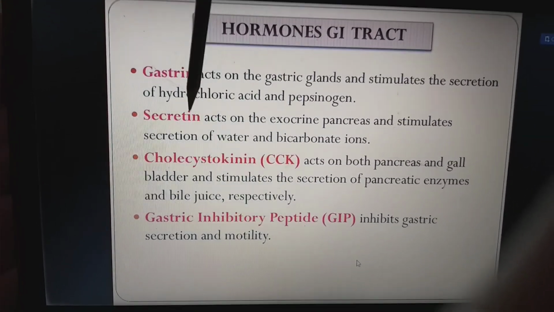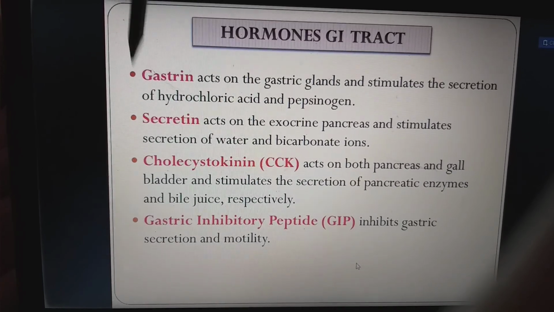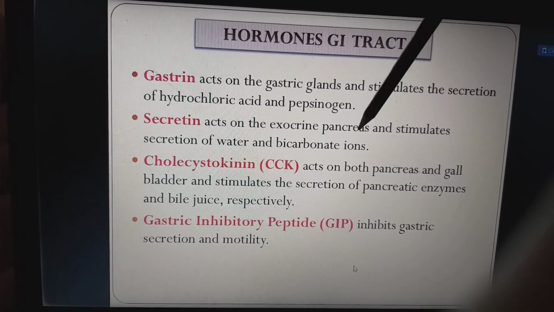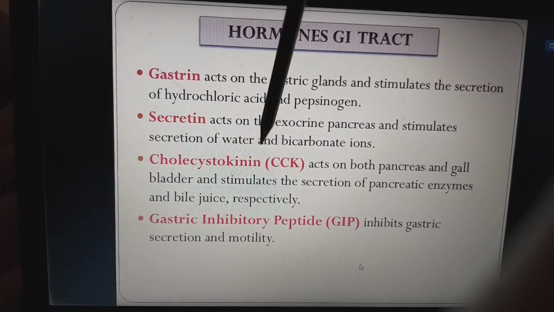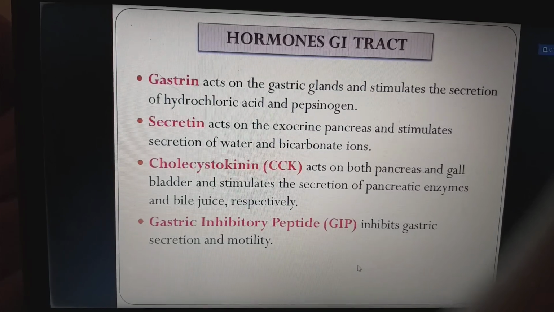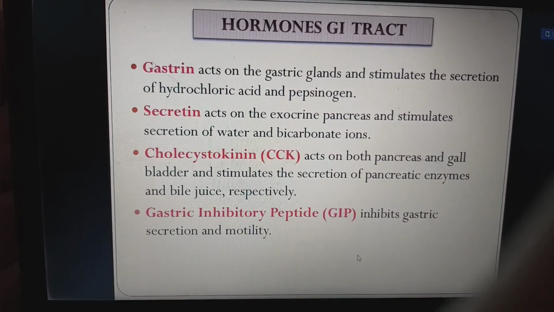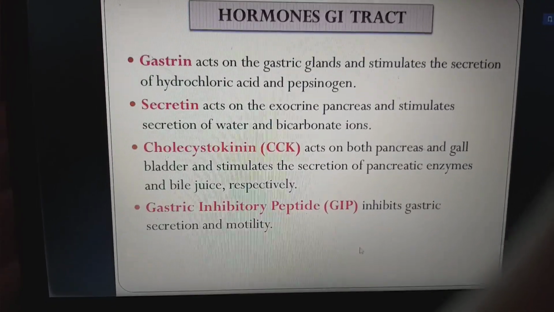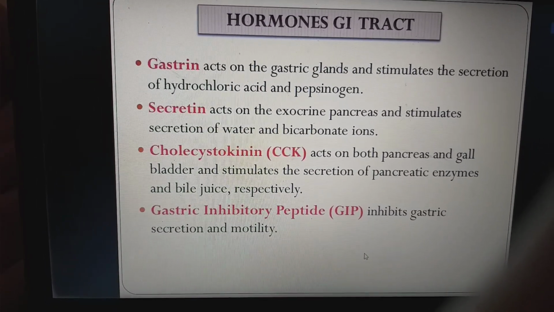Please don't get confused with secretin and cholecystokinin. Secretin is for the release of water and bicarbonates from the pancreas, and cholecystokinin will release the enzymes from the pancreas and bile from the gallbladder. Next, gastric inhibitory peptide, which will inhibit the gastric secretion as well as the motility. So this is about the hormones.